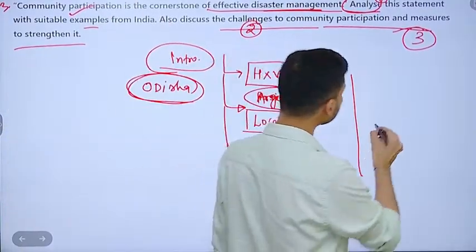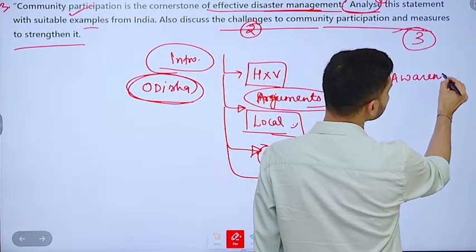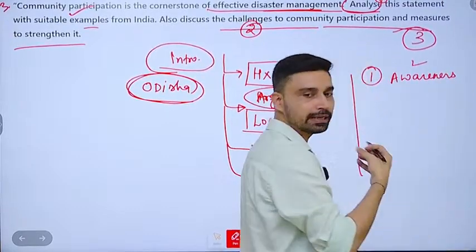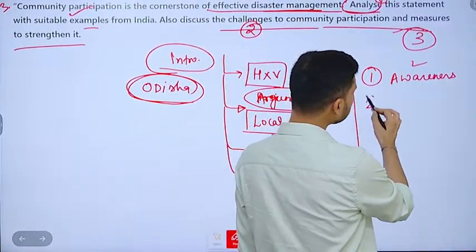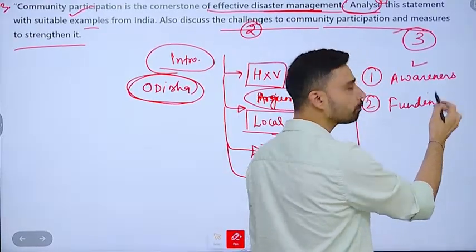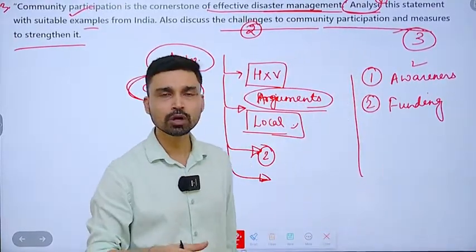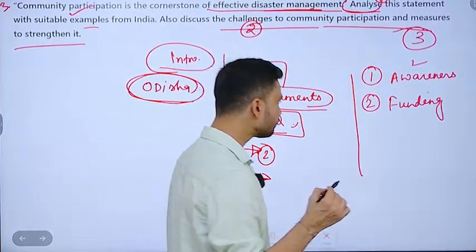Challenges to community participation: several challenges we can highlight. First is the lack of awareness. People are not aware how they can help and be proactive in disaster management. Second is funding support. Many times government or the local institutions do not have proper funds to train the local volunteers, to hire them, or to carry out even mock drills, for example.